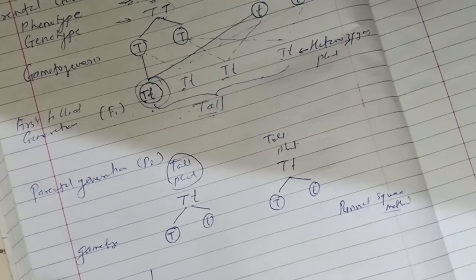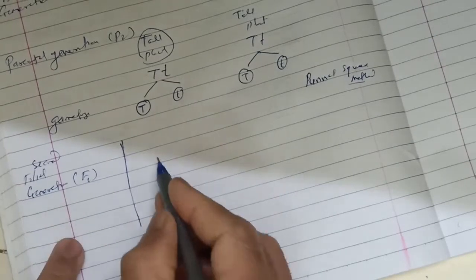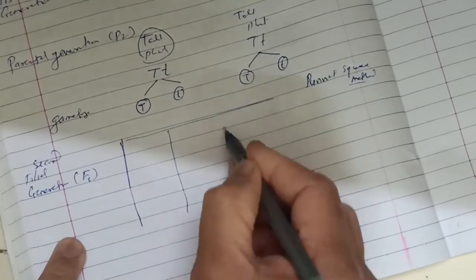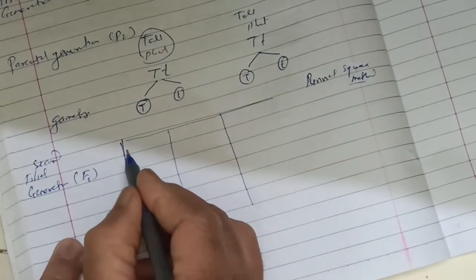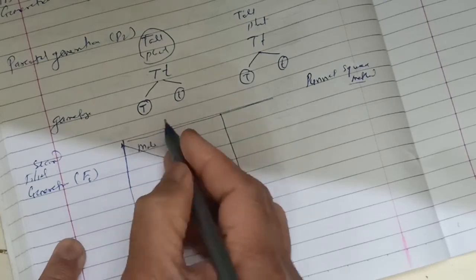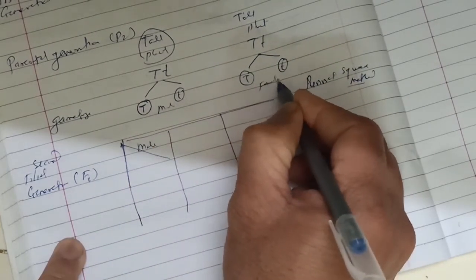In the Punnett square, one plant he takes as the male and the second plant as the female.